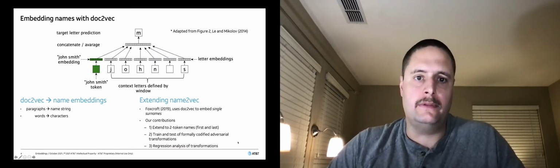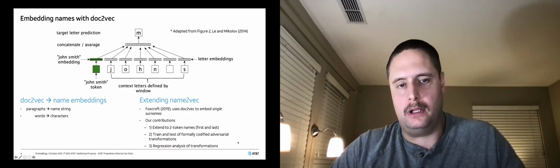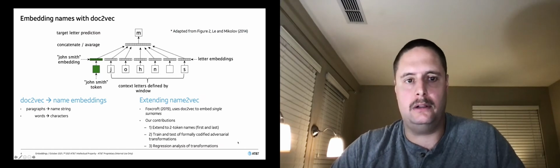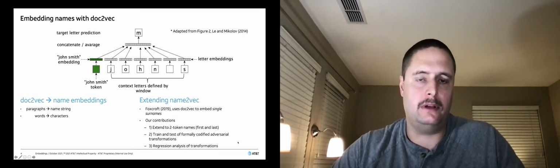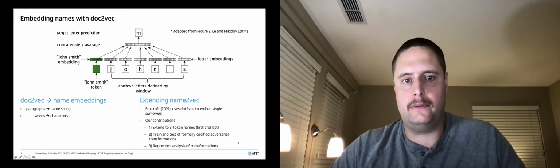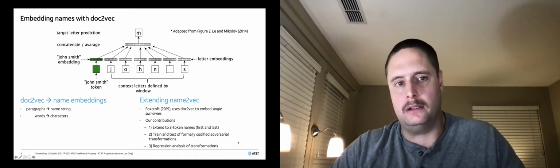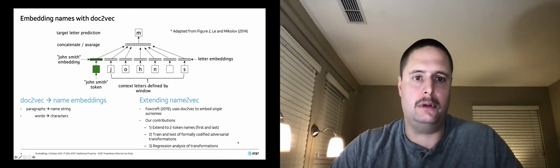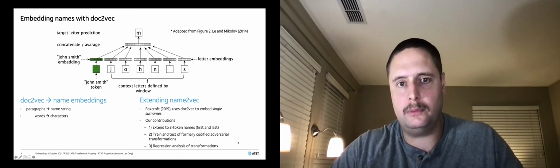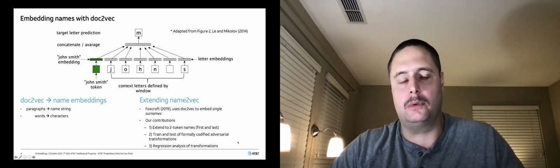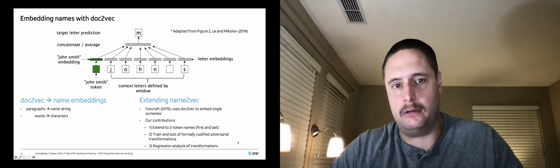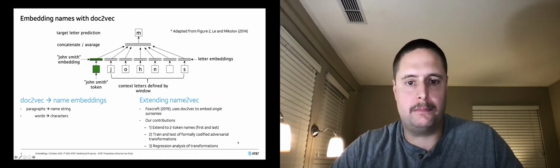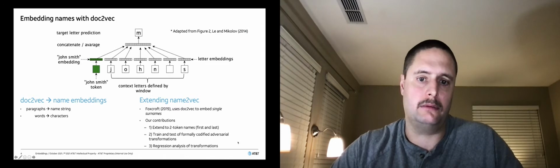Lee and Mikolov extended Word2Vec to create doc2vec, an embedding model that creates a vector representation of an entire paragraph. Foxcroft built off of their work and actually applied it to the task of matching surnames successfully. The key intuition here is to understand that we are replacing paragraphs with proper name strings, and we're replacing words with actual characters. Our work builds on this body in three ways.